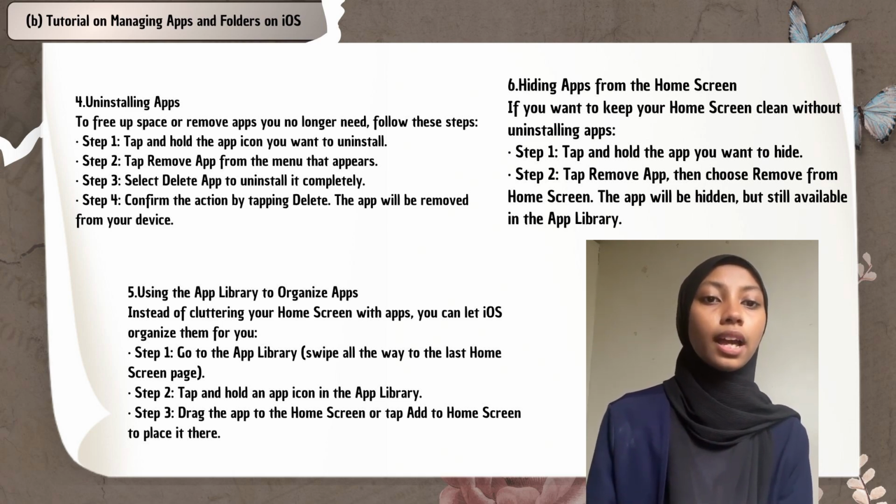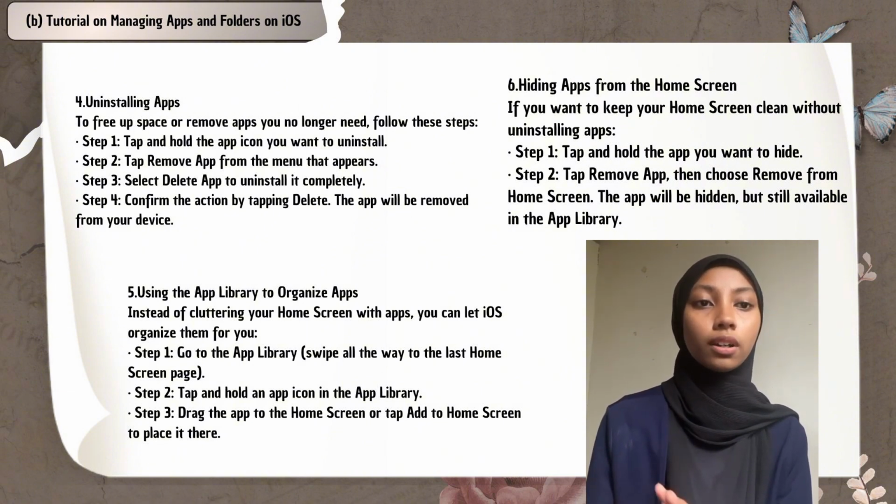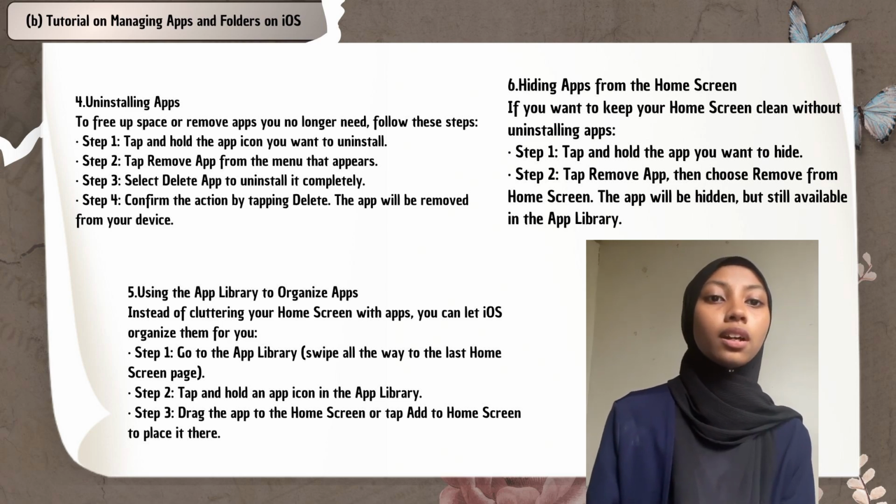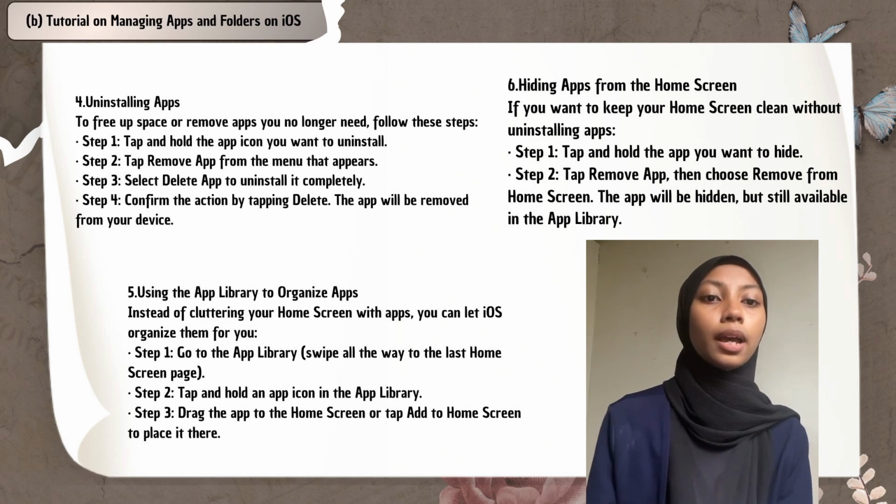5, using the app library to organize apps. Instead of cluttering your home screen with apps, you can let iOS organize them for you. Step 1, go to the app library. Step 2, tap and hold an app icon in the app library. Step 3, drag the app to the home screen or tap add to home screen to place it there.